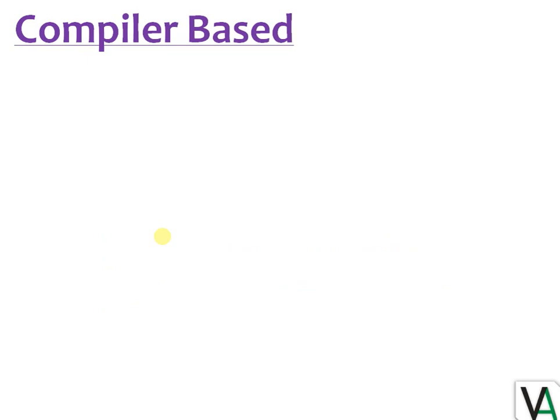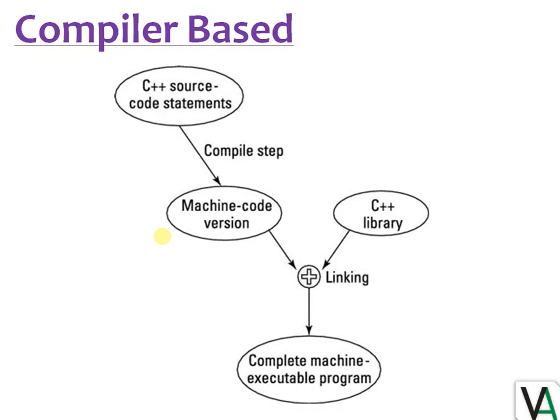Next is compiler based. As I discussed in my previous video when I was introducing programming languages, whatever language we are using for programming the machine, the source code must be translated into the machine code consisting of zeros and ones. In the same way, C++ also needs a translator and it uses a compiler for that purpose. And here is the whole process of C++ program execution.